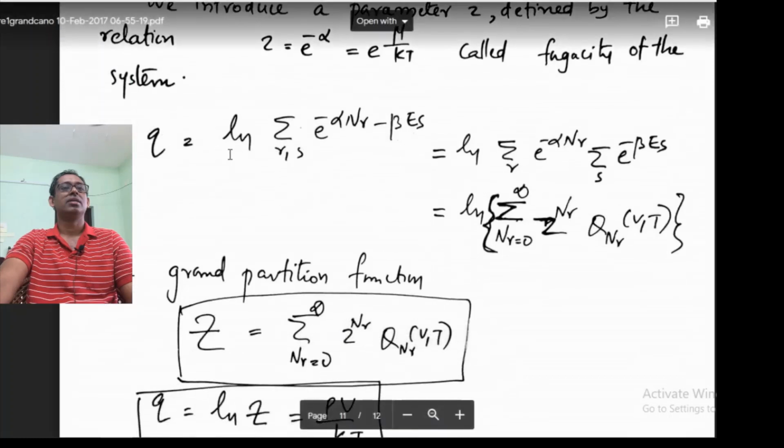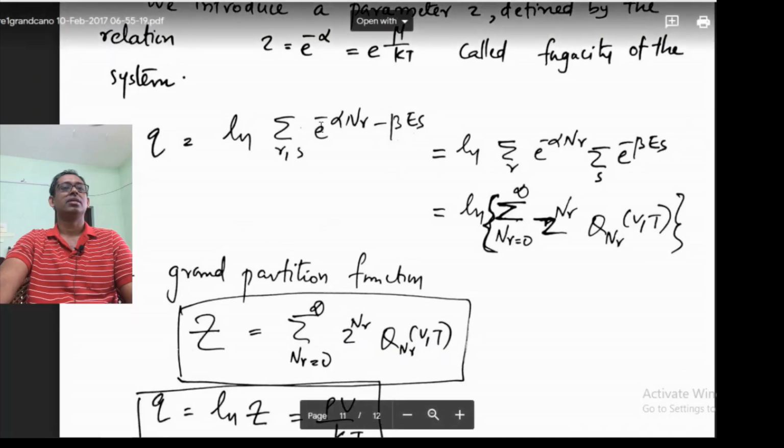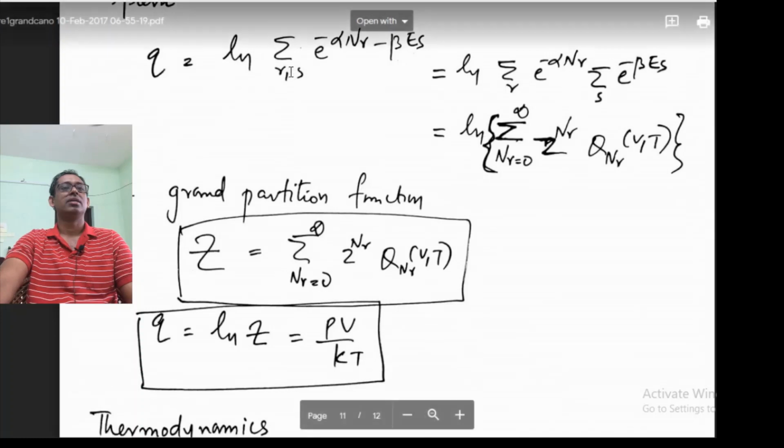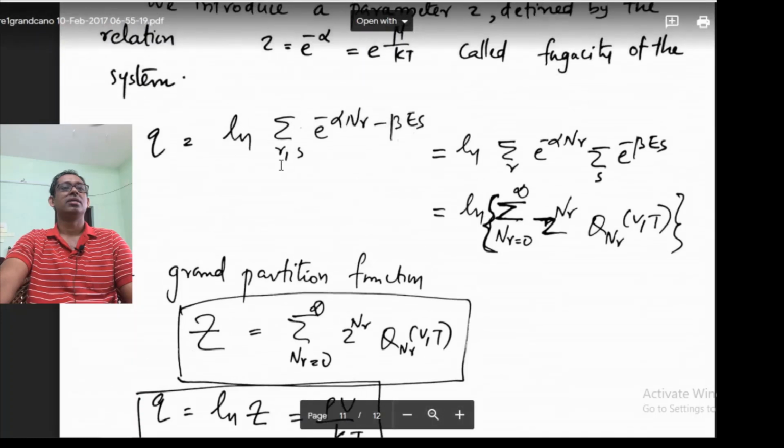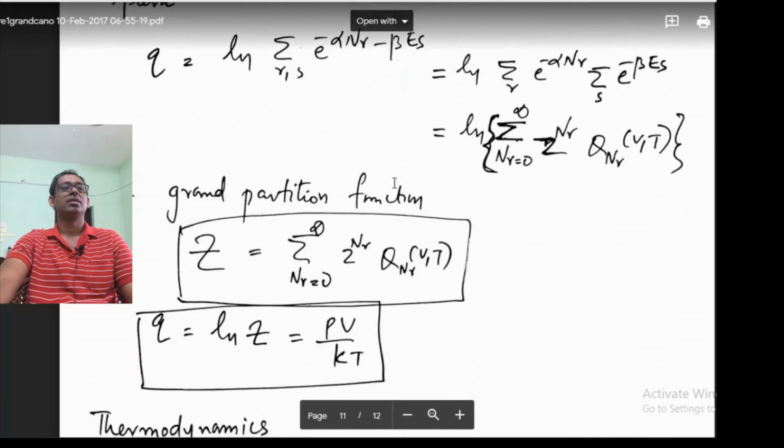So Q is log sigma rs e to the power minus alpha nr minus beta s. This is how we statistically determine Q potential. So this is equal to log sigma r. I am separating this. This is a double summation, summation over r and summation over s. I am splitting it. So I have sigma r e to the power minus alpha nr, sigma s e to the power minus beta s.